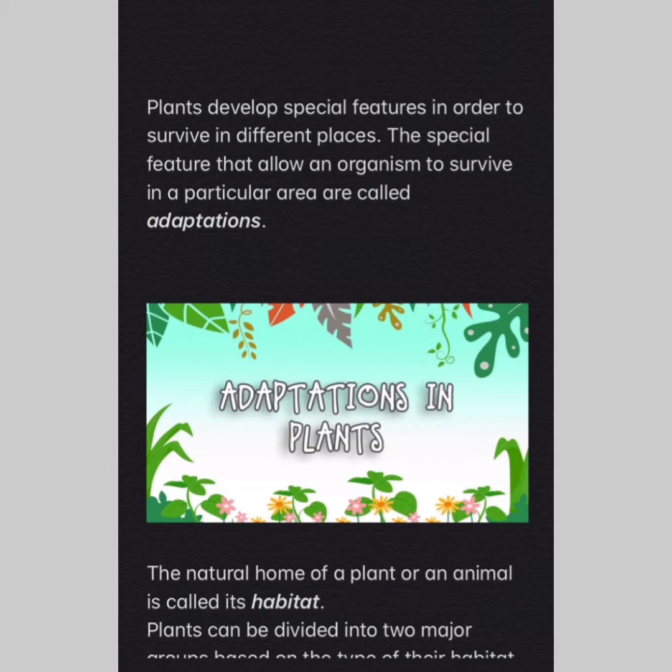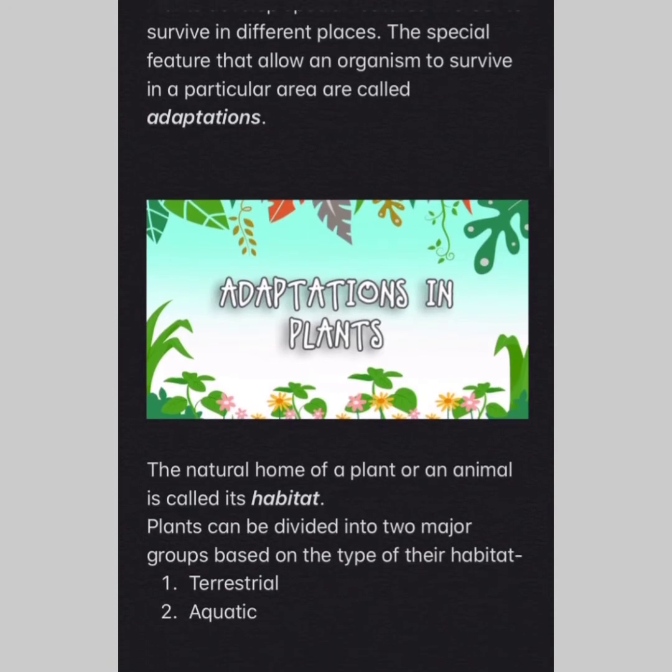All living things adapt to their environment in order to survive. The natural home of a plant or animal is called its habitat. Now this natural home, we can take an example. The natural habitat for a lion, the lion stays in the forest. So the natural home of a lion is forest. So the natural home of a plant or an animal is called its habitat.